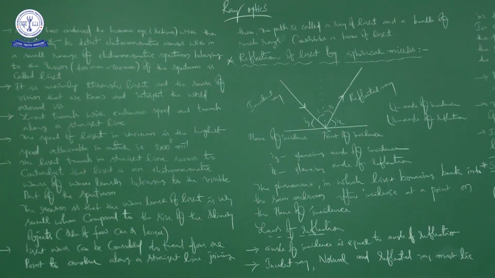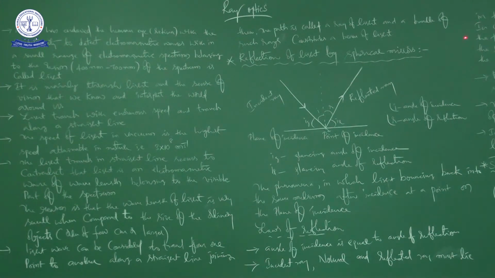Next, the second law of reflection: incident ray, normal and reflected ray must lie in the same plane. Here observe carefully, this board is in one plane. If you take another one, it is some other plane. So you can imagine perpendicular to the board also. Now in this picture, the incident ray is in the plane of the board. Similarly, according to the second law of reflection, the reflected ray also must be in the same plane, and the normal also must be in the same plane. That is the information given by the second law of reflection.